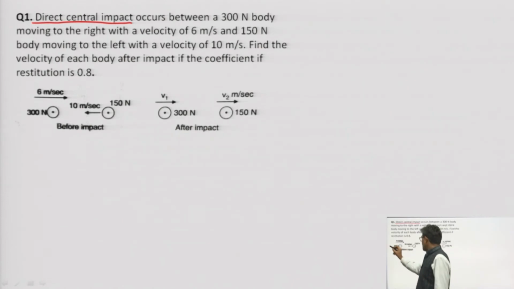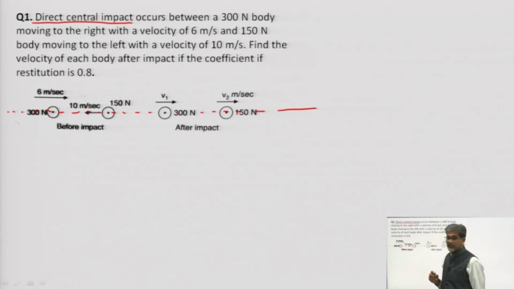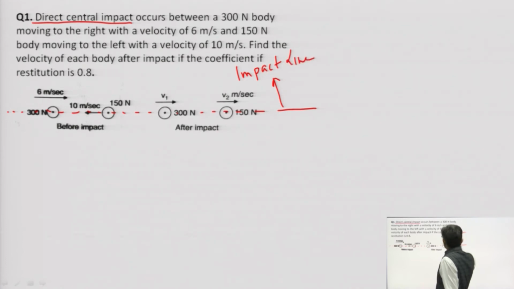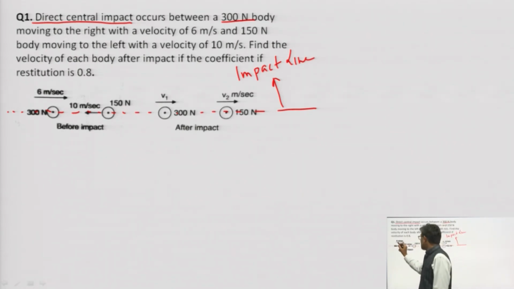The centroid of every body will coincide with a single line. This is the impact line. This case occurs between a 300 Newton body moving to the right, means in this direction.